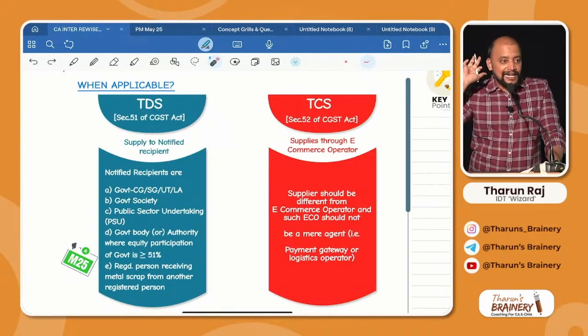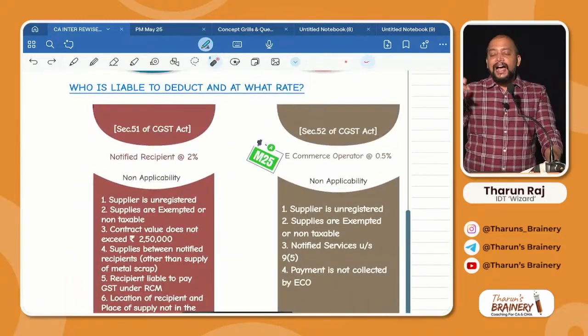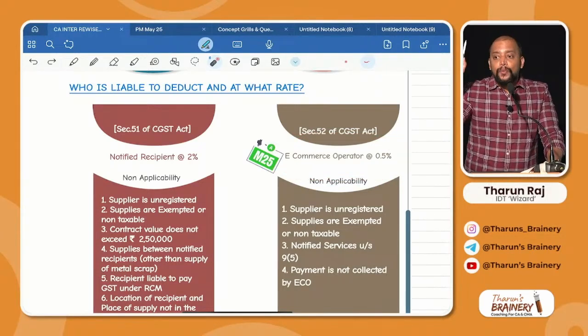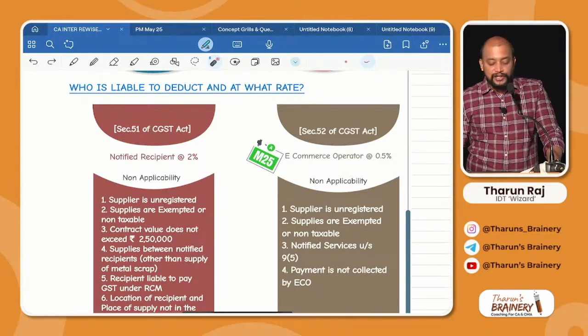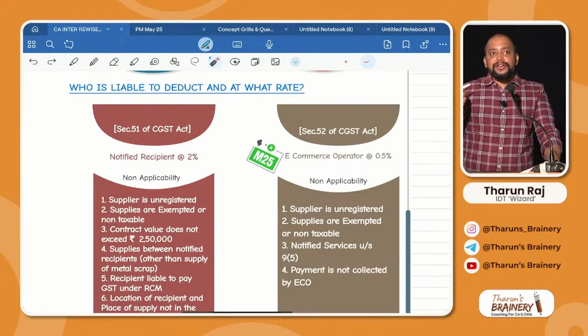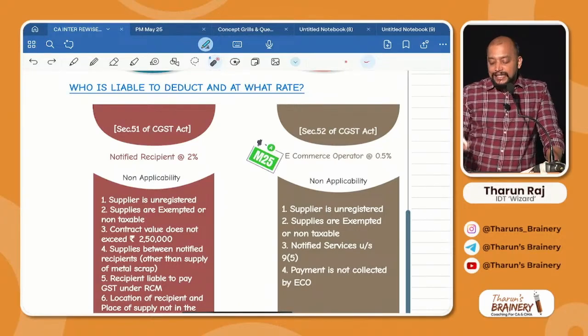The e-commerce operator will deduct TCS. What is the rate at which TCS will be deducted? Again, there is an amendment in this place. The rate is 0.5%. Previously, the rate was 1%. Now they have reduced it to 0.5% as the rate of TCS. And 0.5% means, in case of intrastate supply, 0.25% CGST and 0.25% SGST. If it is an interstate sale, 0.5% IGST.